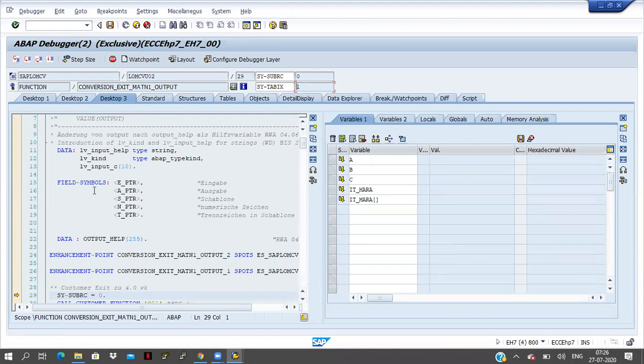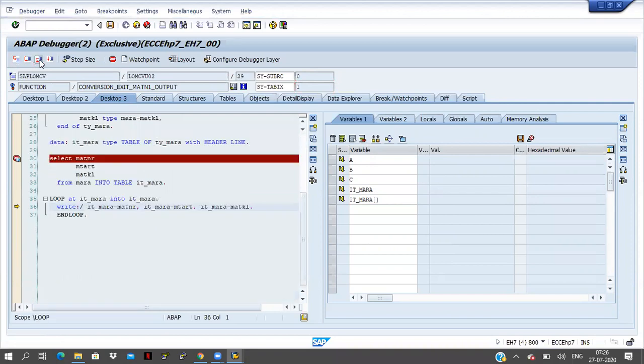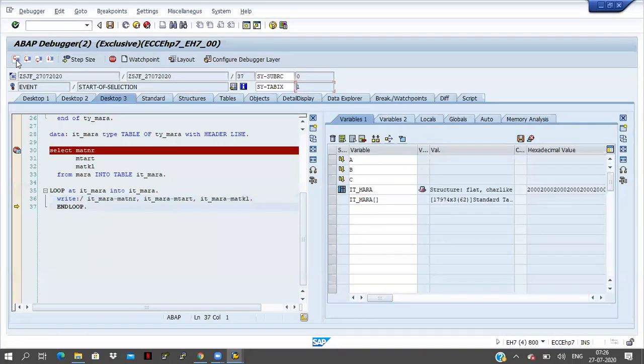If you get this type of thing, click on the F7 button. Click on F5, now click on the F5 button, and once again click on F5. Now we are in the second record. SY-TABIX equal to 2 is coming here, which means we are in the second record of the internal table.